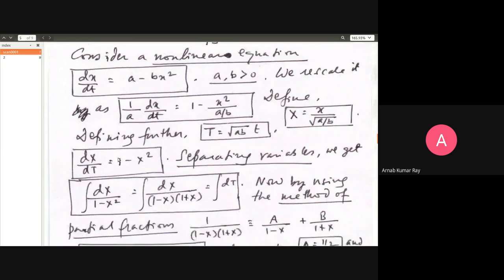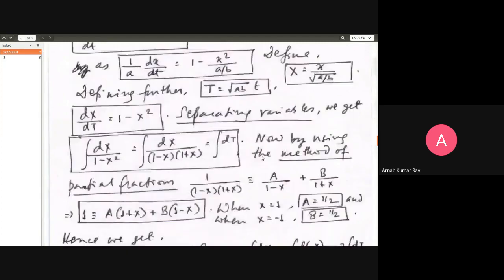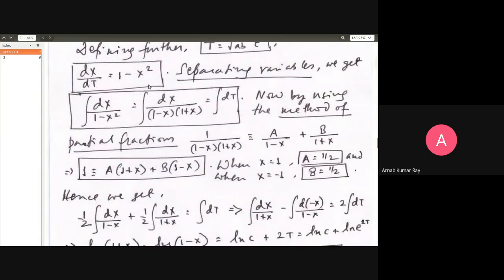Hereafter, this equation becomes a parameter-free equation: dX/dT is equal to 1 minus X squared. Then you separate variables, take this 1 minus X squared to the left-hand side and T only to the right-hand side. Again, it's the same thing, the method of partial fractions you apply. 1 divided by 1 minus x squared is the product of 1 minus x and 1 plus x; partial fractions: A divided by 1 minus x plus B divided by 1 plus x. Next, you multiply this equation throughout by 1 minus x into 1 plus x and you'll get this.